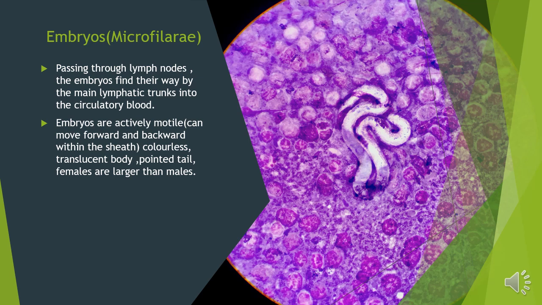After passing through the lymph nodes, the embryos find their way through the main lymphatic trunks into the blood, and from the blood they are sucked by the mosquitoes, that is the vectors. So the characteristics of embryos are they are actively motile, but they are motile within the sheath. As the embryos are enclosed within the sheath, just have a look at the diagram on the next page. They are colorless, translucent body. They have a pointed tail. And here again the females are larger than the males.